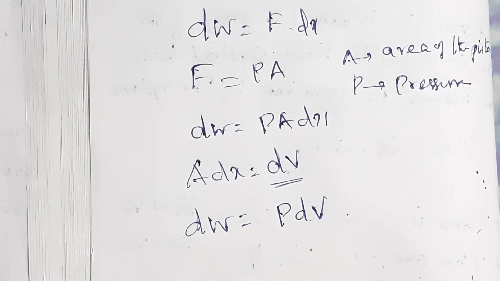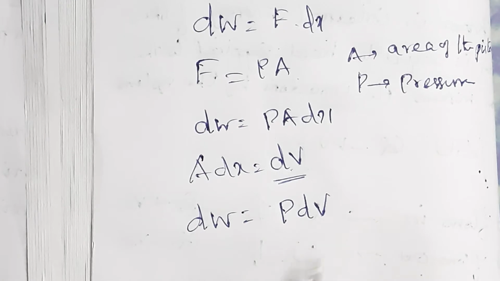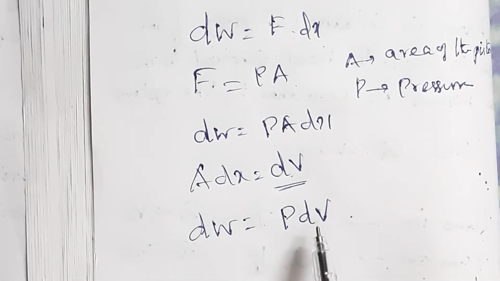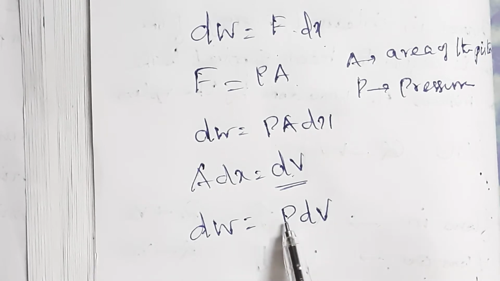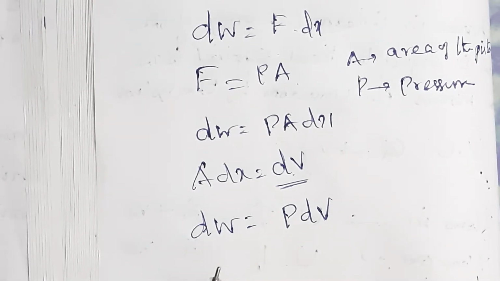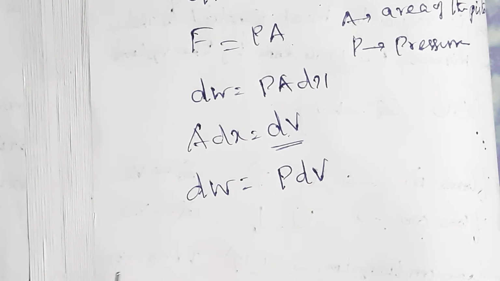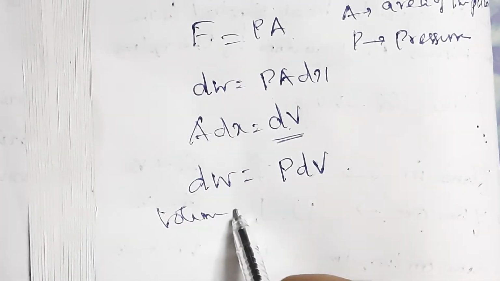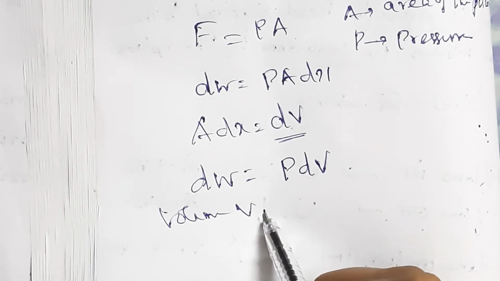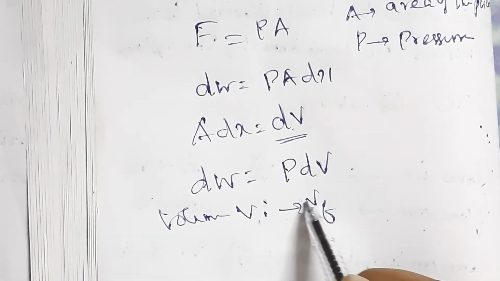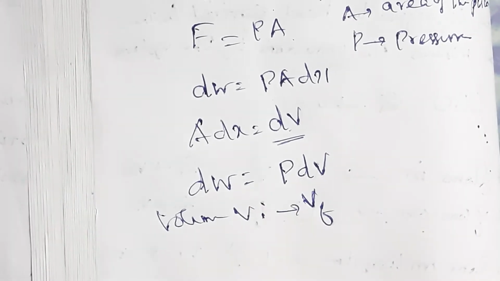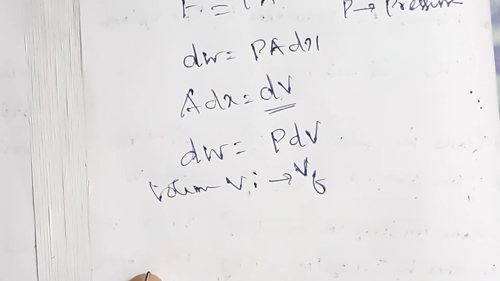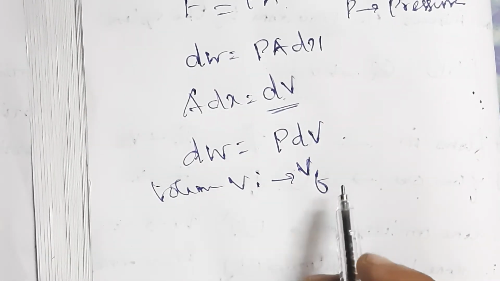Now here the value is positive. The volume is increased, so there is no negative, it is positive. Generally, for the work done by the gas, the volume is increased from VI to VF. There is a positive sign; we can consider that the volume of the gas is increased. So the volume changes from VI to VF.